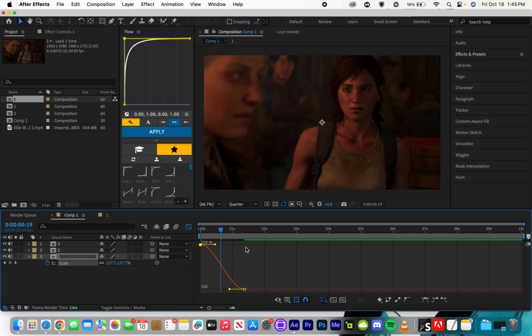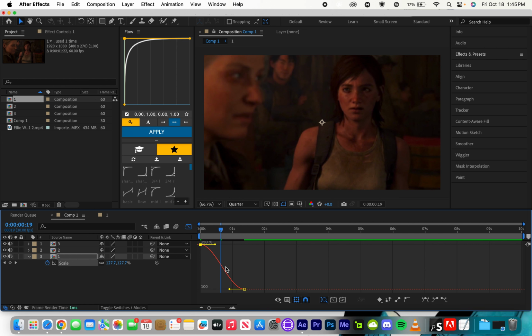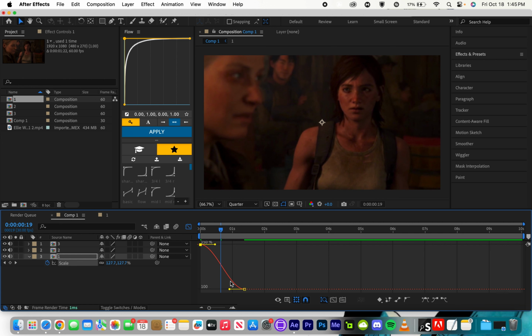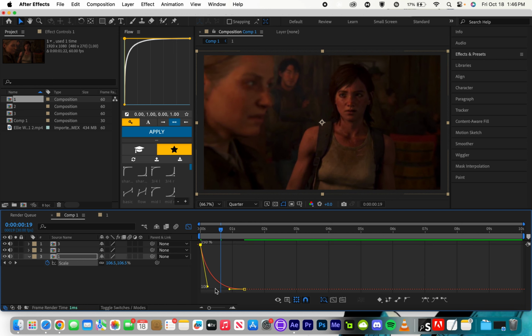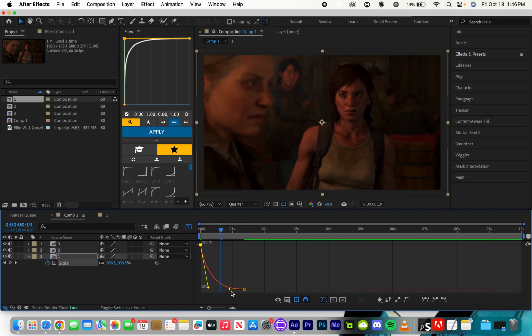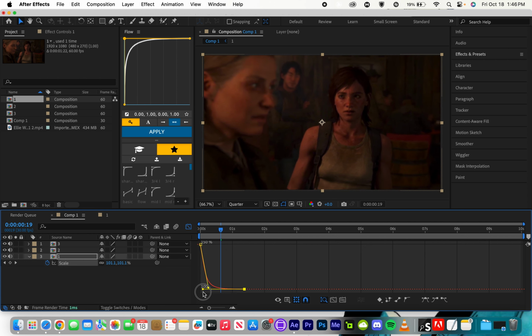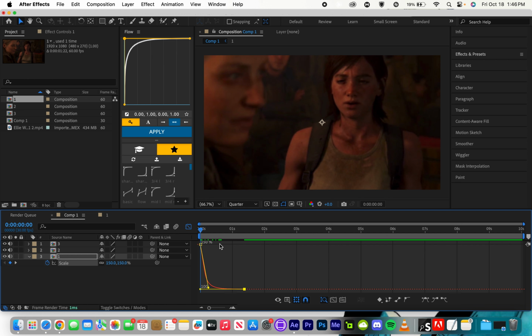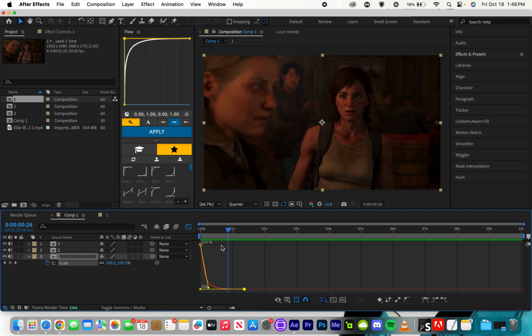So to understand the graph, the vertical axis, up and down, represents the value of the property like position or scale, and the horizontal axis, side to side, represents the axis of time. And then you'll just go down. So this is basically making the position and moving it, and this will make it how fast or how slow it will go. So this is like a basic graph, and it looks like that.